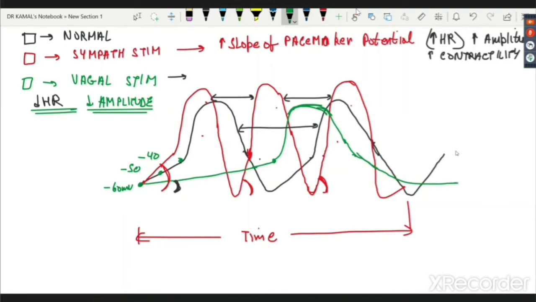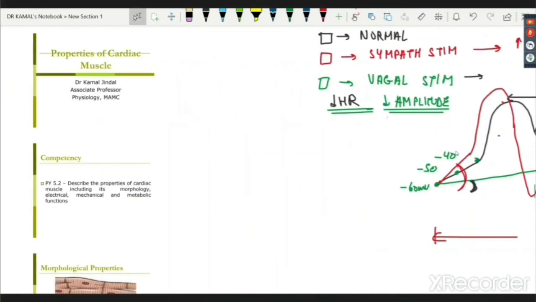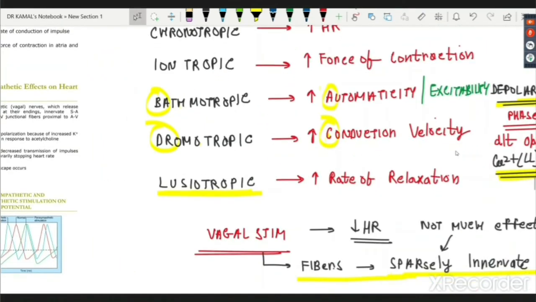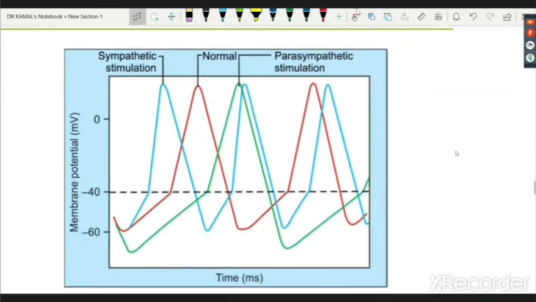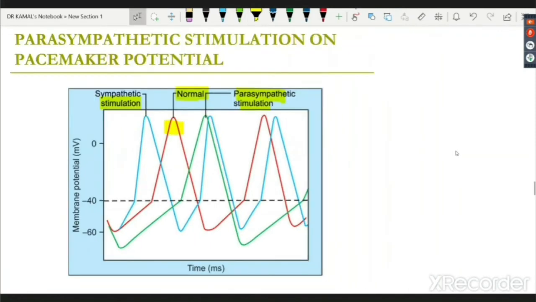So once we know how the figure looks like, let me show you one figure from the book. Then I'll share with you the molecular mechanism. This is the figure from the book. Let's have a look. What I can make out is the red one here is the normal. They have used different terms. The blue one is sympathetic stimulation. You can see in the same two red peaks, I have three blues and only one green, which is parasympathetic, right? So the main effect being shown is on the heart rate here.